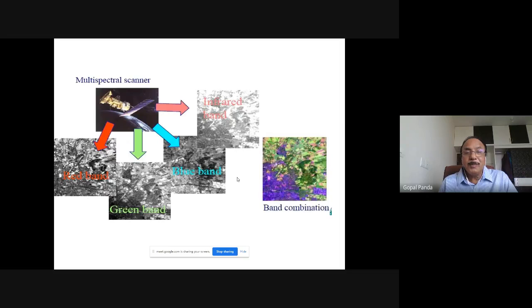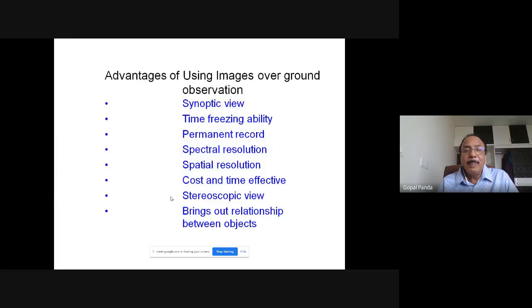Coming to this visual interpretation which we have discussed yesterday, there are different bands available in remote sensing in the visible region and near infrared region, which correspond to the blue band, then infrared band, green band, and red band. And the combination of these is a band combination of the image. And these are fused into different multispectral images, which we may call FCCs. We convert this into FCCs and try to interpret the objects.